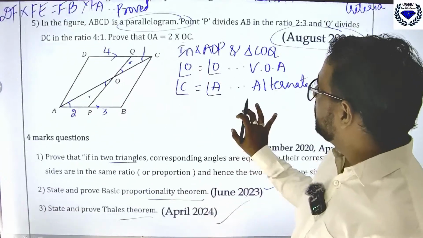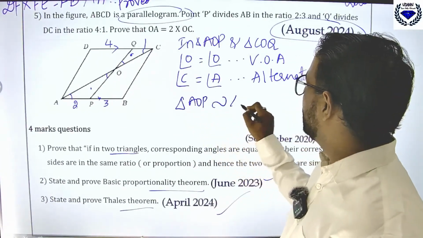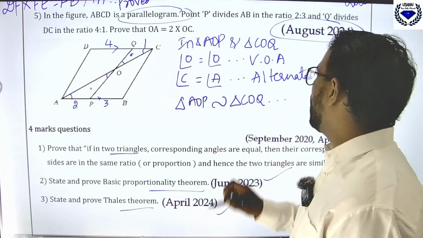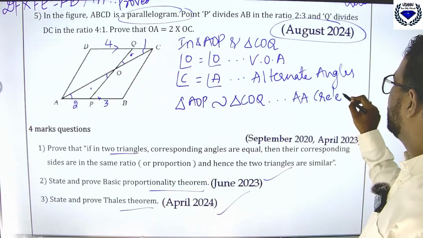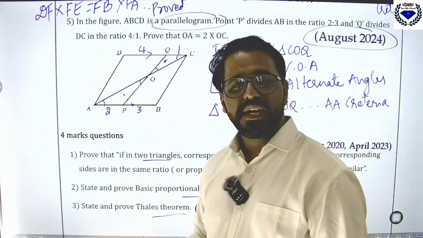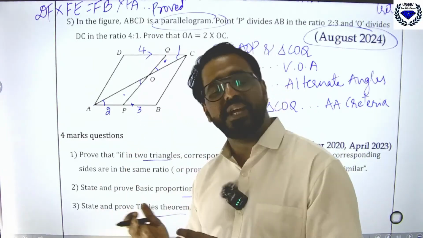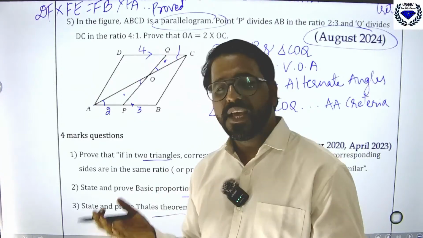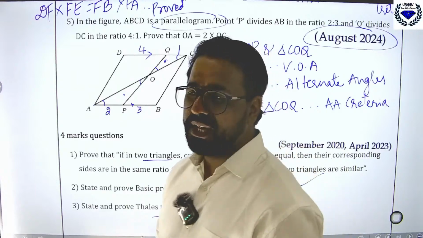So coming to this, triangle AOP is similar to triangle COQ. Why? Both angles are equal, it is the angle criterion. Now that these two triangles are similar, draw them separately and write that the two triangles are similar.